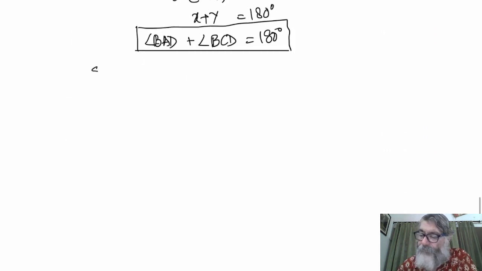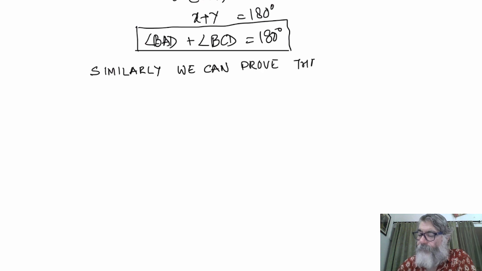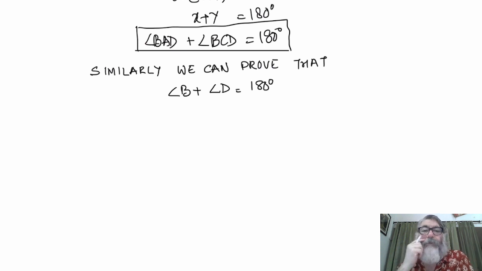Similarly, we can prove that angle B plus angle D will be 180 degree.